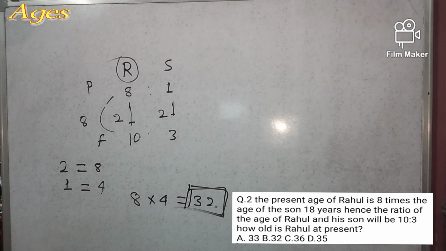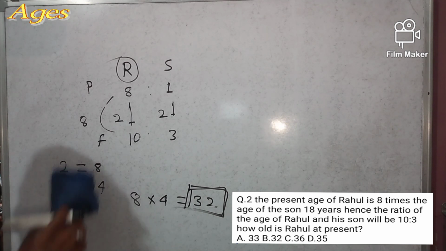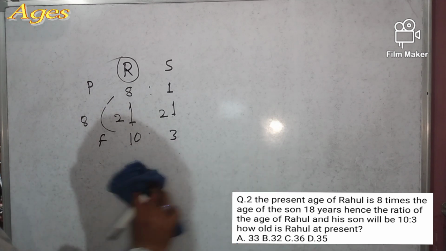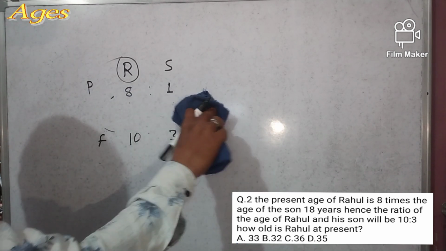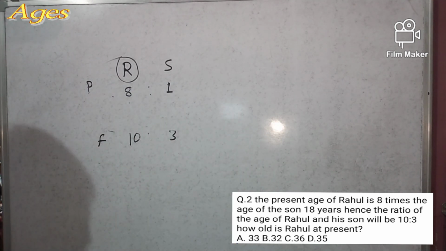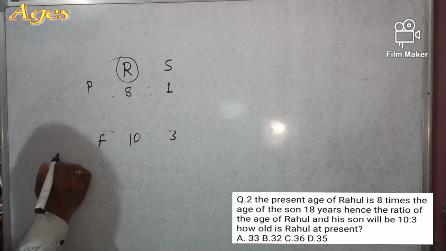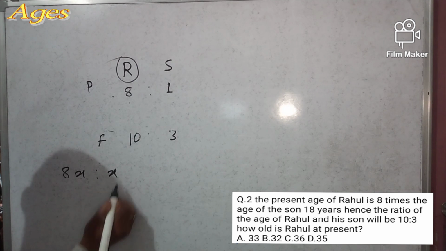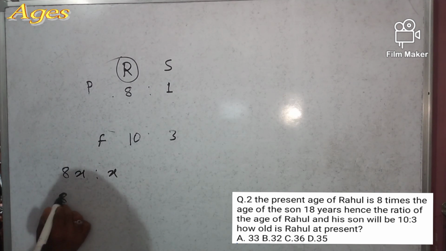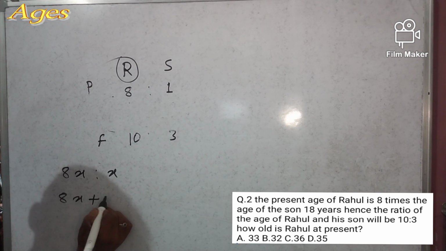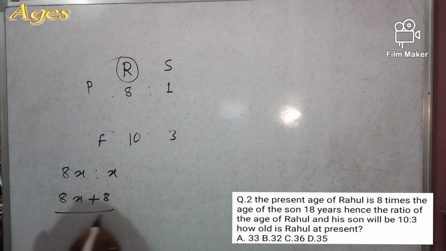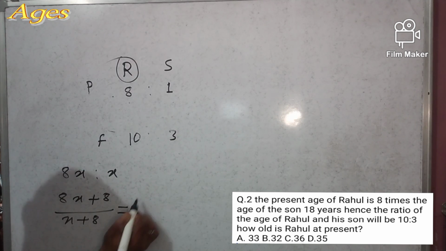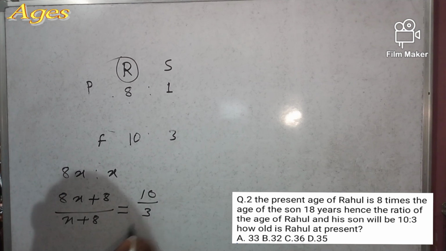Let's solve with the traditional method. Now see here, this is 8x and this is x, right? After 8 years we have to add 8, so (8x plus 8) divided by (x plus 8) becomes 10:3.